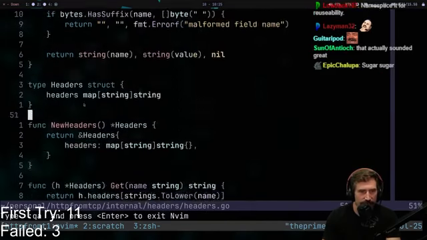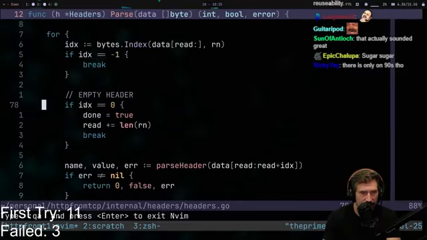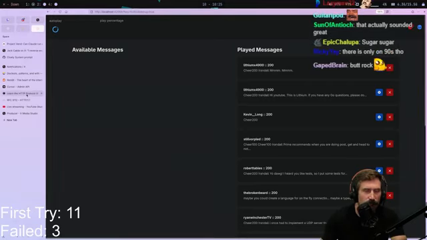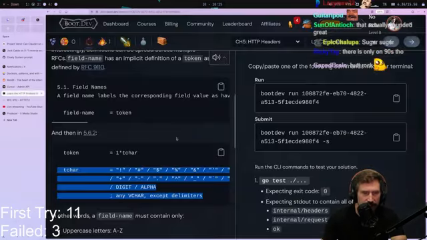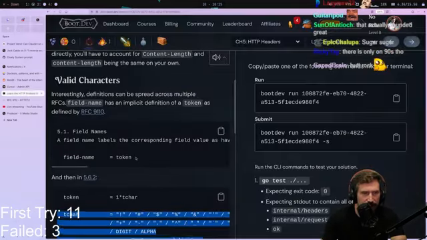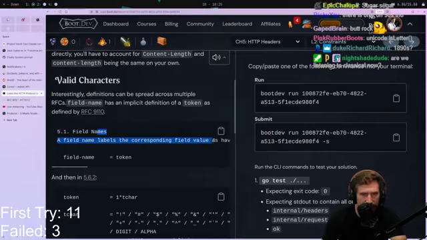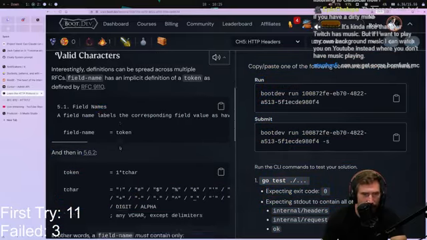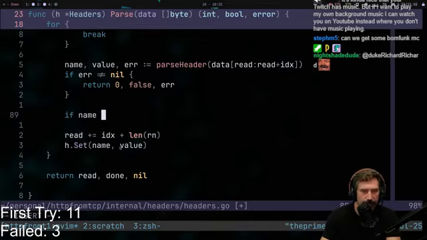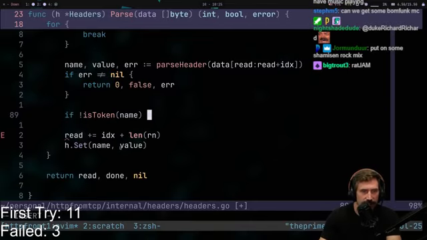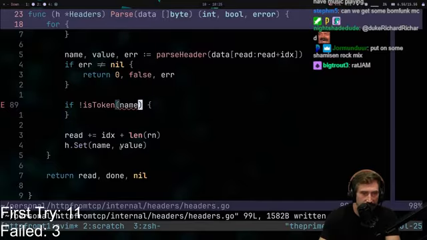Okay, so if we parse header, we do all these things, and so then when we parse it, we have all this thing, and we're going to go like this. Now, I forget, does token apply to both field name and field value? I cannot remember that. Field name is a token, correct. Field names can only be tokens, which are defined in 6.11. So I have to go like this. If name is token, name. If not is token, name.